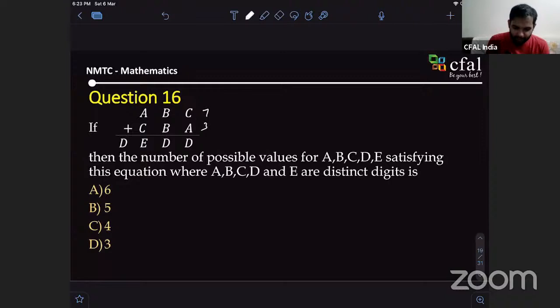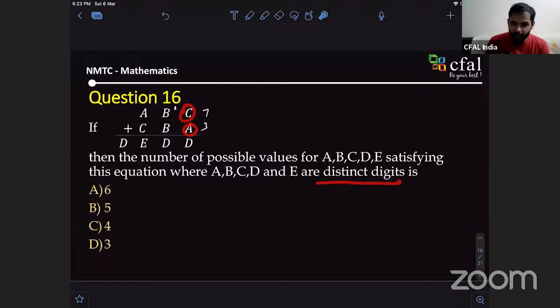If this is 7 and 3, you'll get a carry, you know. Can you see the issue there? If you get a carry, this will be an odd number, but you're saying D is 0. So it may not be 0. Taking it as 0 directly, yes, it's correct. But if you check again in the problem, if this is 0, that means both these can't be 0. To get no carry, both these can't be 0 because it's given that they are distinct digits.